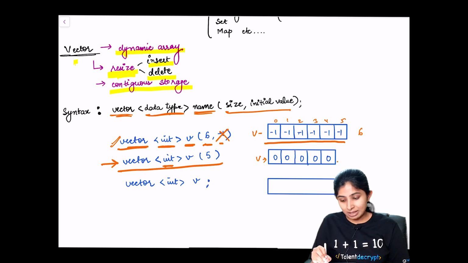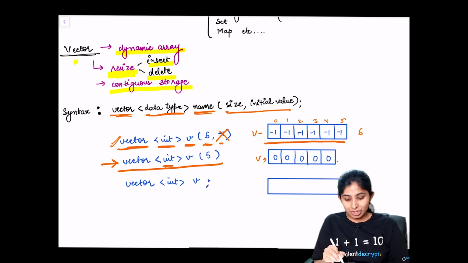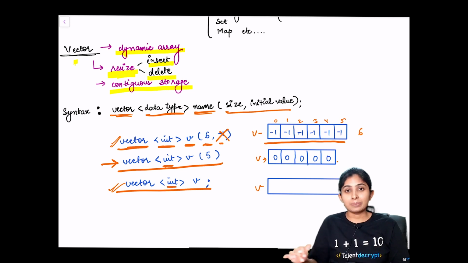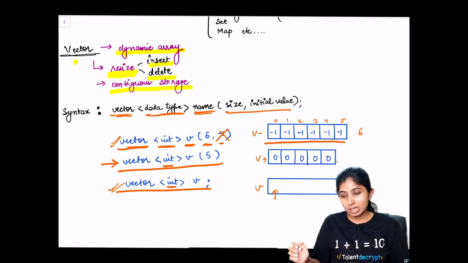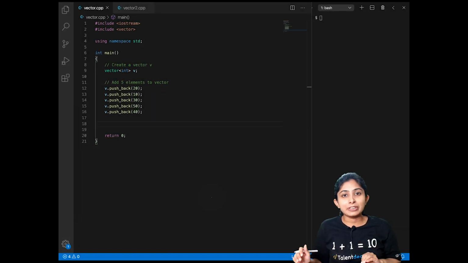Generally, we neither pass size nor the initial value, and we just create a vector for ourselves. So we can define it like vector<int> v. So it will create a vector v which can store integer kind of data, and it will be an empty vector, and we can perform many operations on it as and when we require. Suppose we want to push elements, we want to pop elements, or any other operation that is required. That was how we can define our vector and why vectors are called resizable arrays.